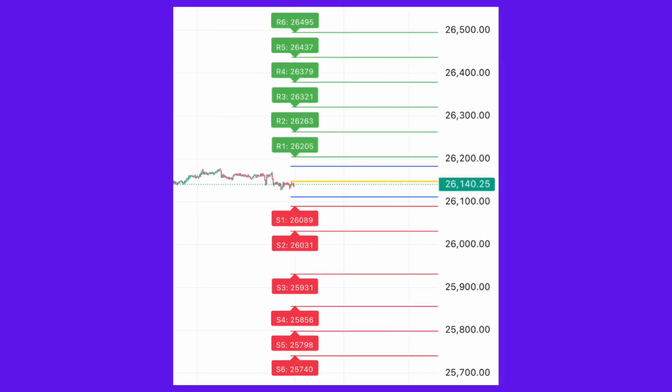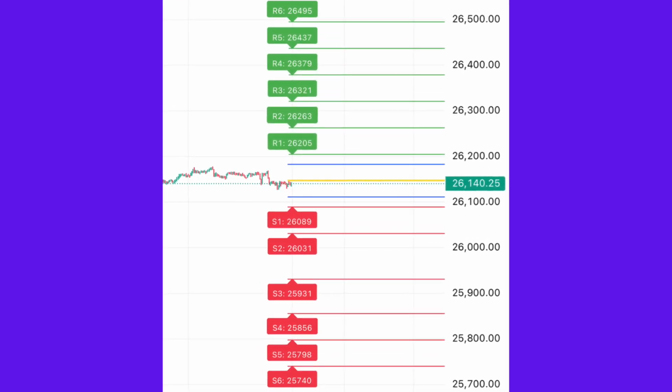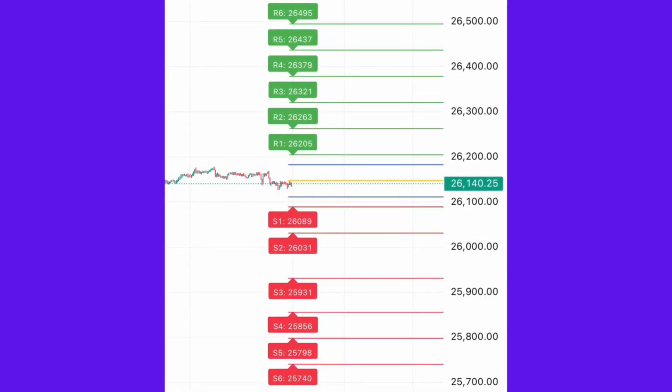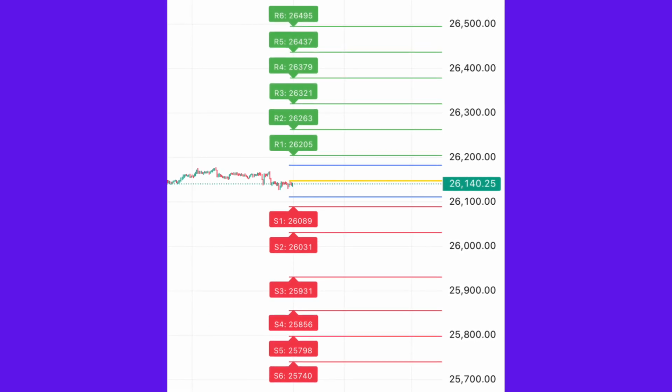Good morning traders. If you are trading Nifty tomorrow, this video is extremely important for you. Today I'll share exact support and resistance levels, possible gap up or gap down scenarios, and how you can plan safe intraday trades using these levels. So watch this video till the end, because one wrong trade near these zones can wipe your profits.